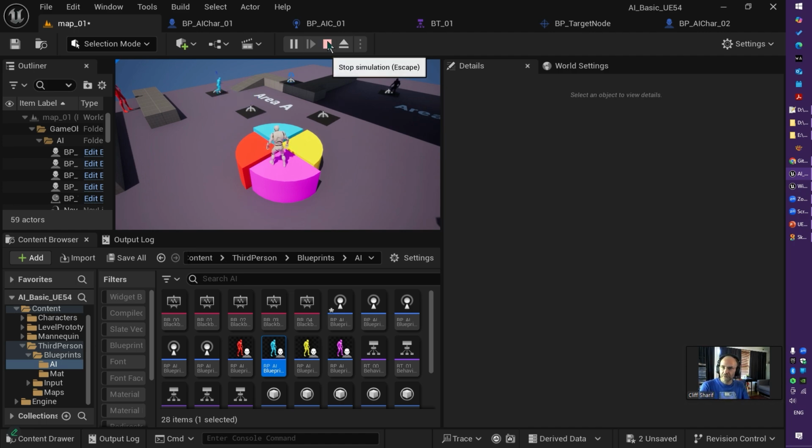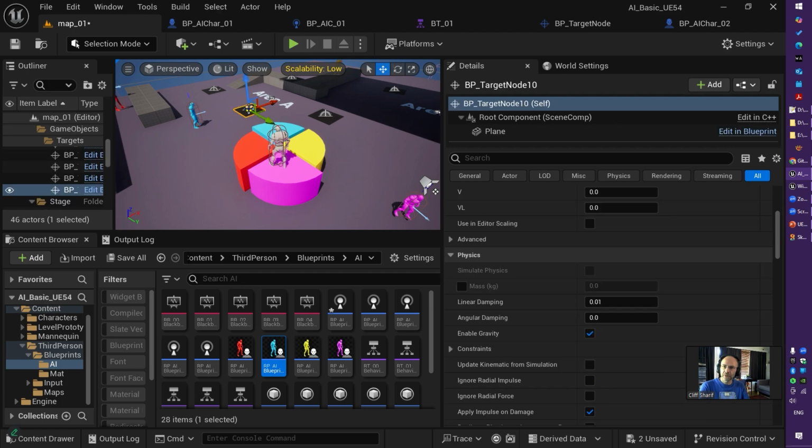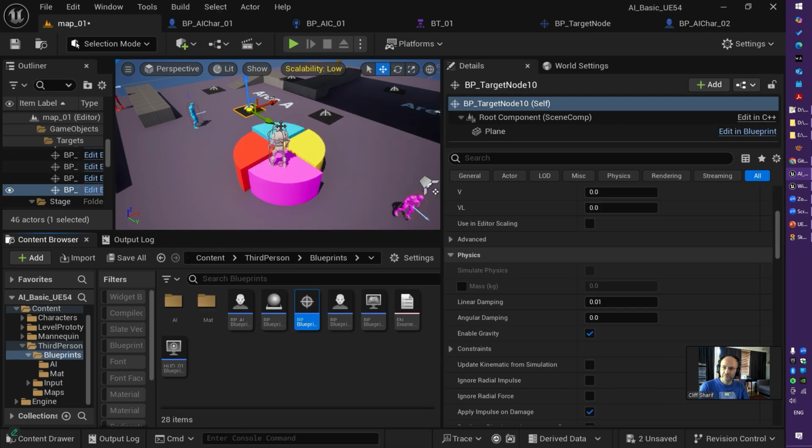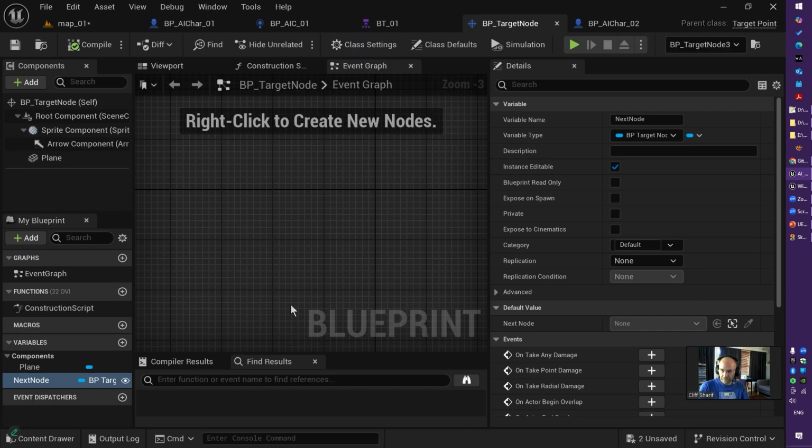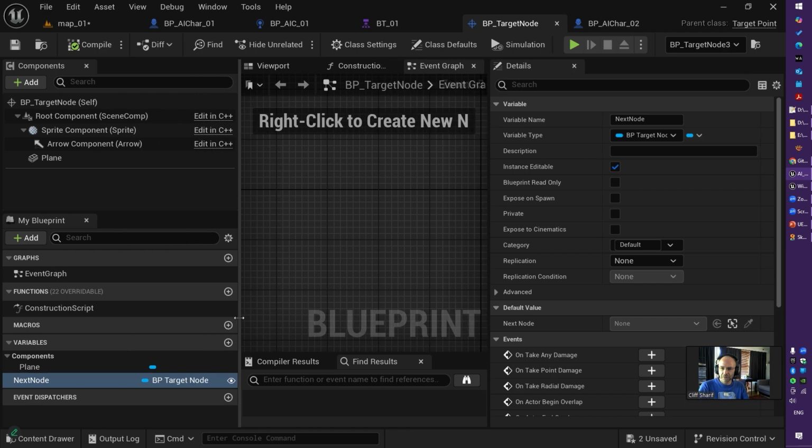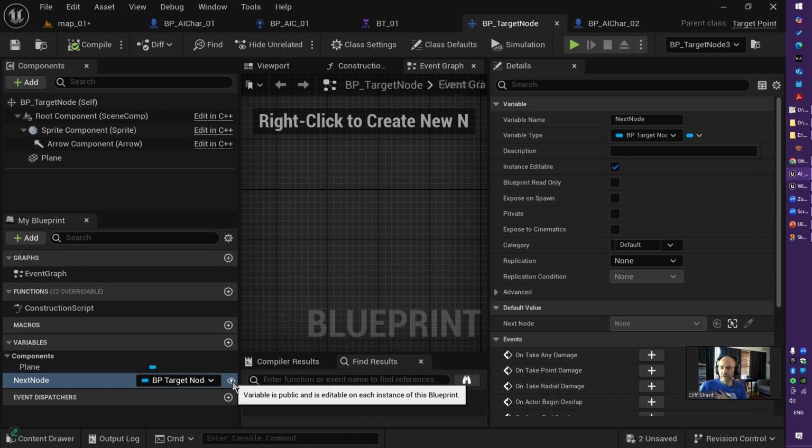How does that happen? First things first, let's talk about this object, the blueprint actor object. There is nothing in this, there's no code here. There's only one public variable of the same type. So this is BP target node, and I have BP target node. Same object type, but public.